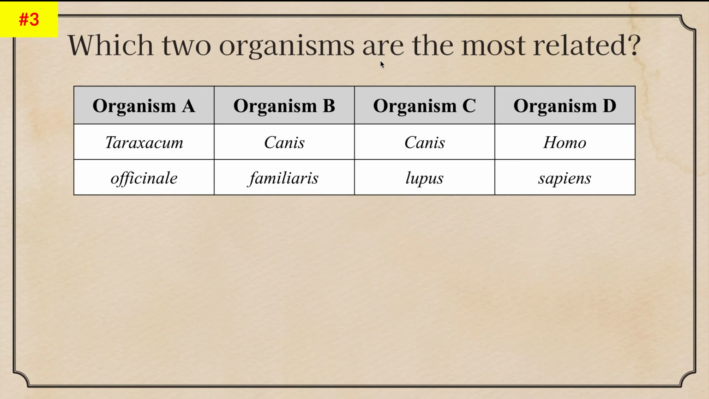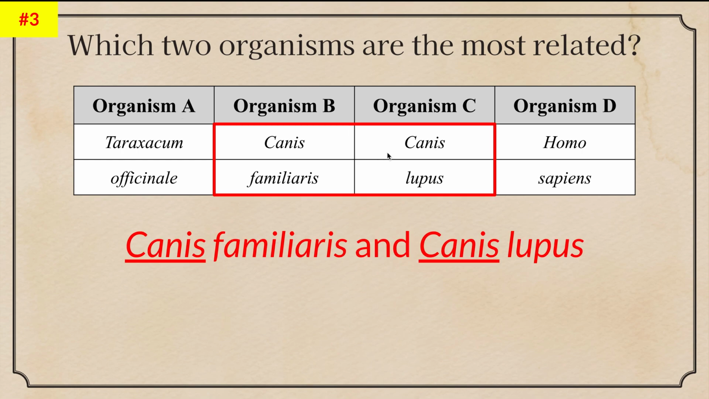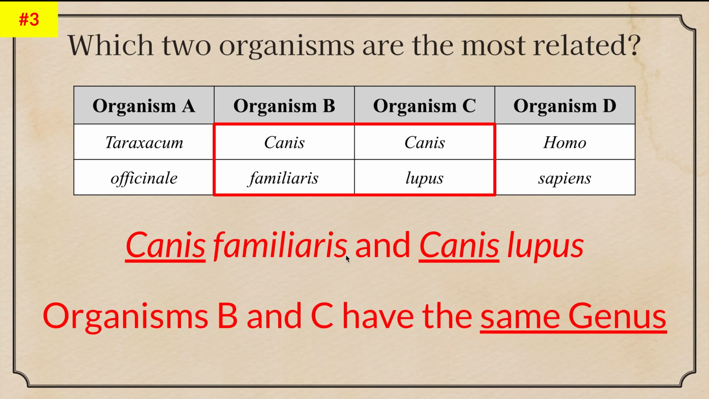So which two organisms are the most related? ¿Cuáles dos organismos son los más relacionados? Let's look at this. Canis familiaris, and Canis lupus. They share the same genus, comparten el mismo género, pero son diferentes especies.